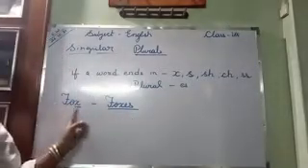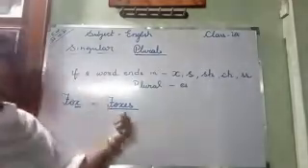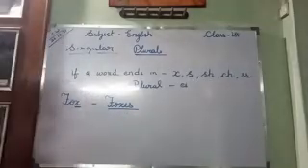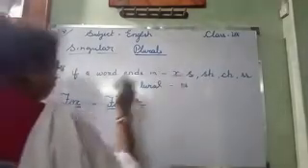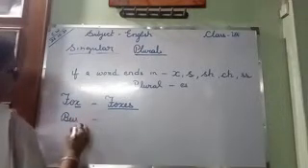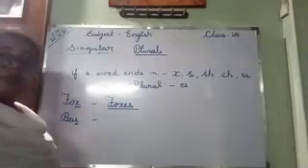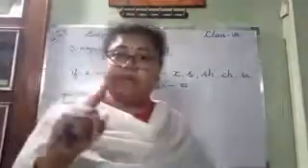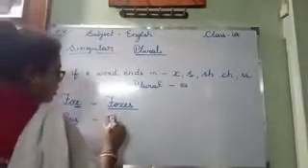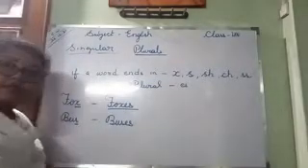Okay. F O X. Ends in X. Hissing sound. So you will write ES. In plural you will write ES. F O X ES. Then S. B U S. Bus. What is the end? It ends in S. So you will not write S. What will you write? ES. Right? B U S E S. Buses.